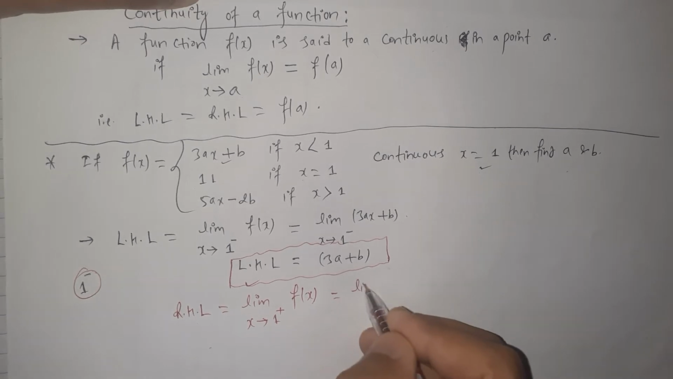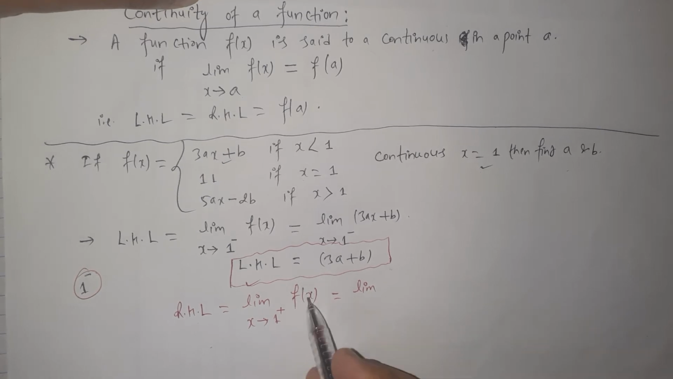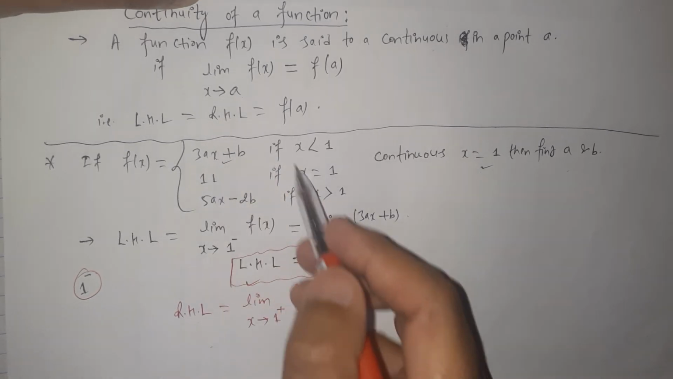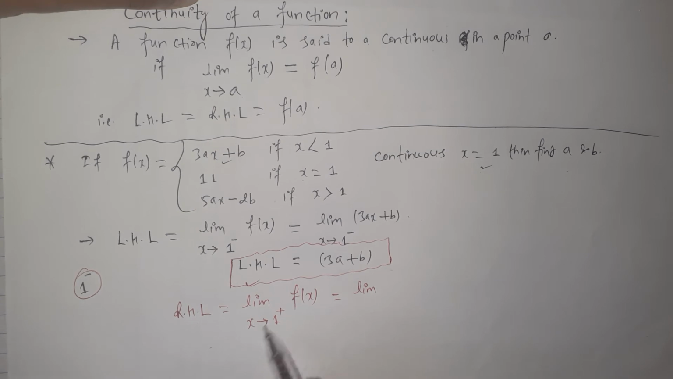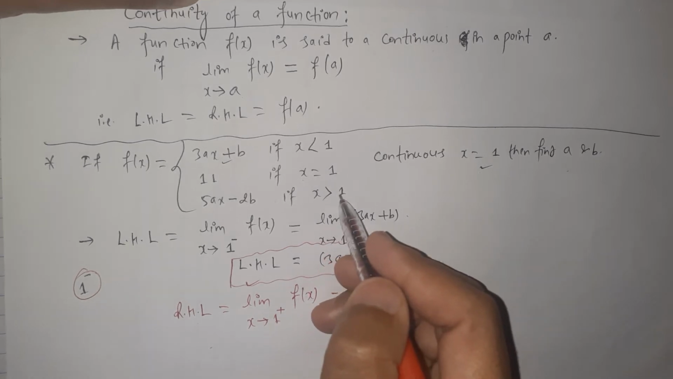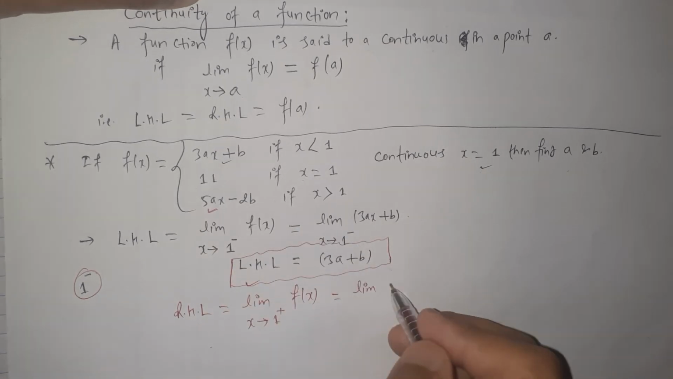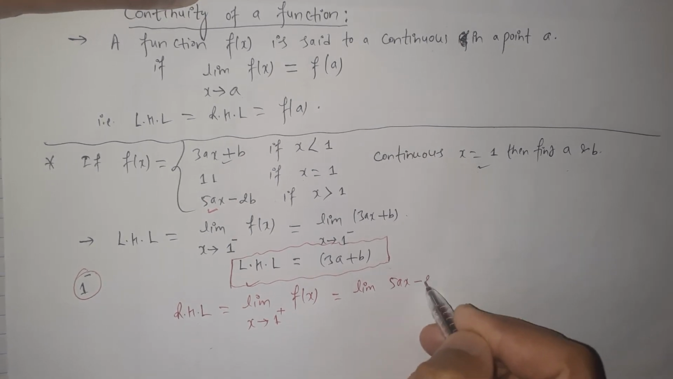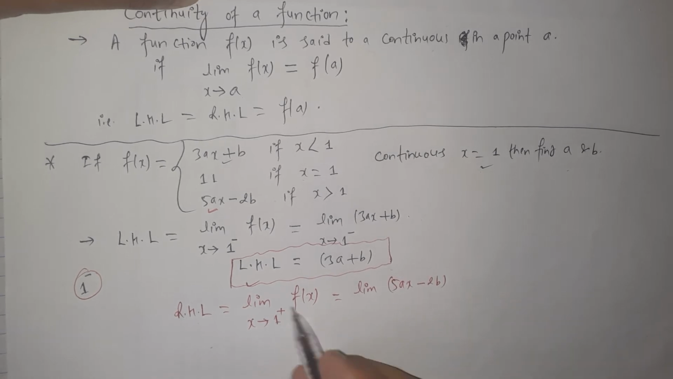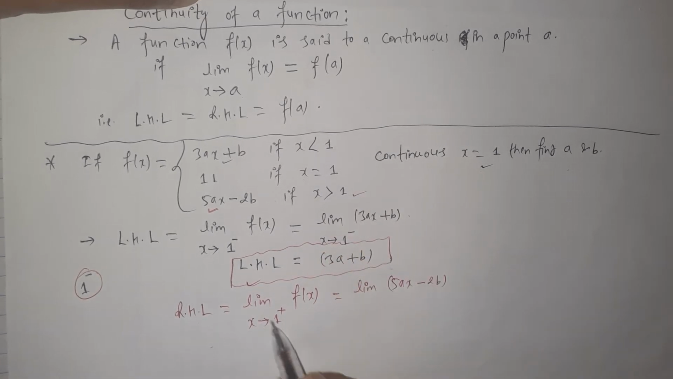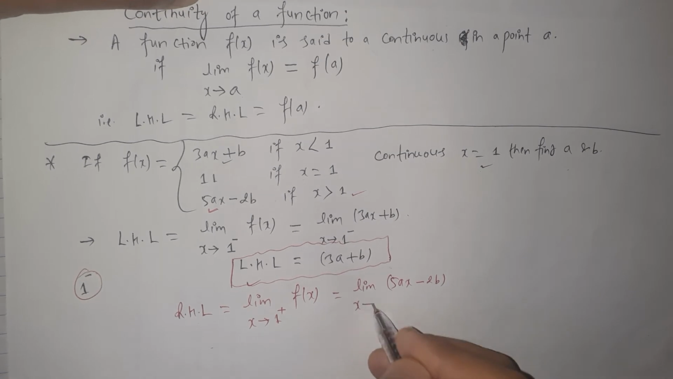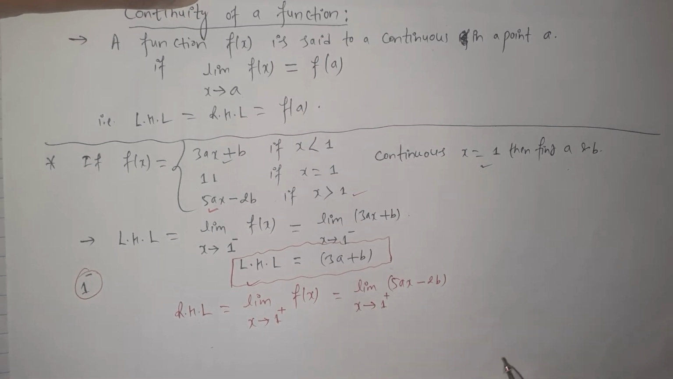Let's solve this limit of the function. Here let's choose the f of x from these three values. We are going to take the values of x greater than 1, and for the greater than 1 case we have to select f of x as 5ax minus 2b. So in place of f of x we have to put 5ax minus 2b. It is the functional value when x is greater than 1, and this is our situation. Here we approach 1 from the right hand side.